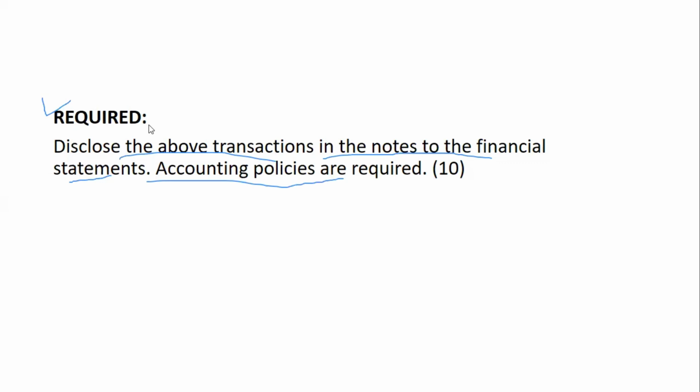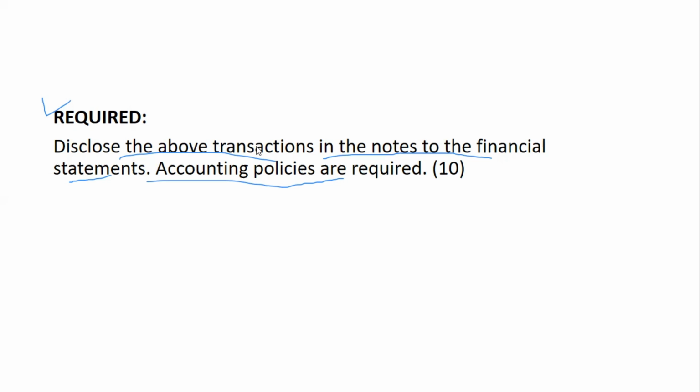In the statement of profit or loss and other comprehensive income, we disclose the amount of inventories recognized as an expense during the year. That's where we have cost of sales, which includes the cost of inventory sold, the unallocated production overheads, abnormal wastage, write-downs of inventories, as well as reversals of inventories.